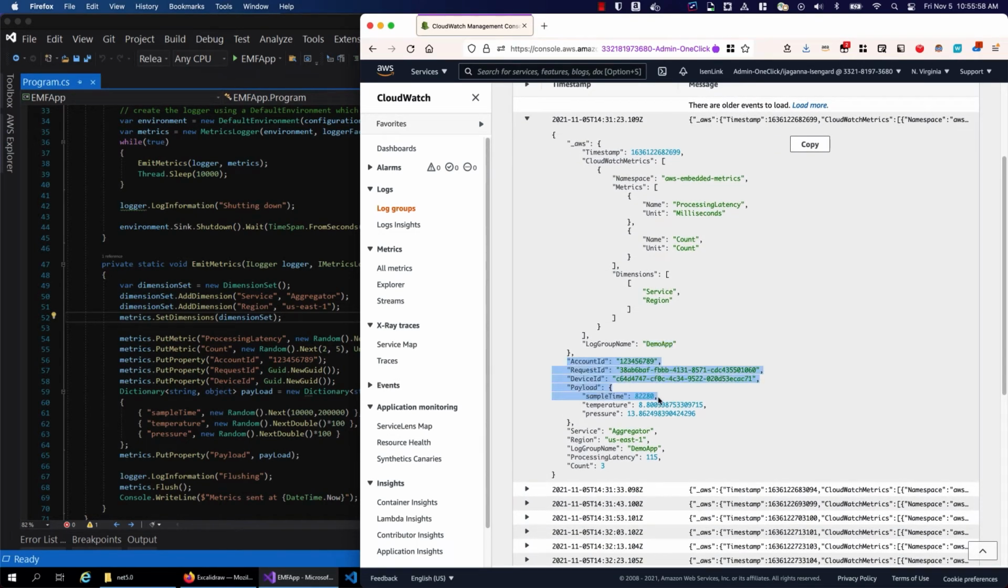And here are the additional properties that we collected. So these are all the additional properties that you see here. And that's data. So that's a log event. What CloudWatch does is it extracts data out of this log group and sends it to metrics.